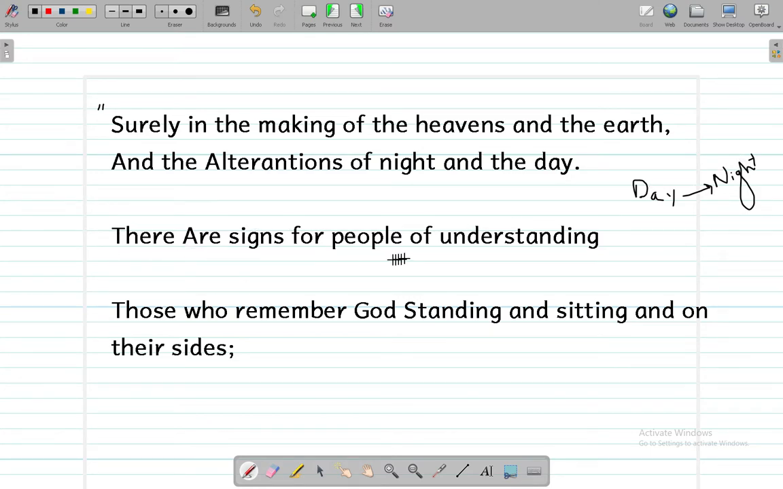Alright, there are signs for people of understanding, those who remember God standing and sitting and on their sides. It means that Allah subhanahu wa ta'ala has been mentioned, and Allah subhanahu wa ta'ala is creator of this alternation of night and day. And here are presented the followers who remember God when they pass their life, when they stand, when they sit, and when they go on with their lives, they remember God.